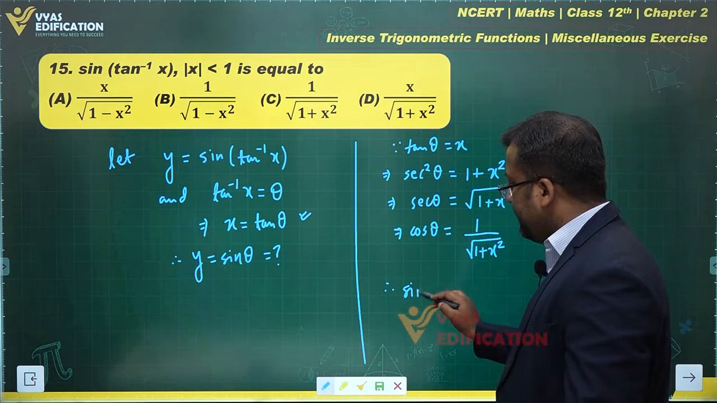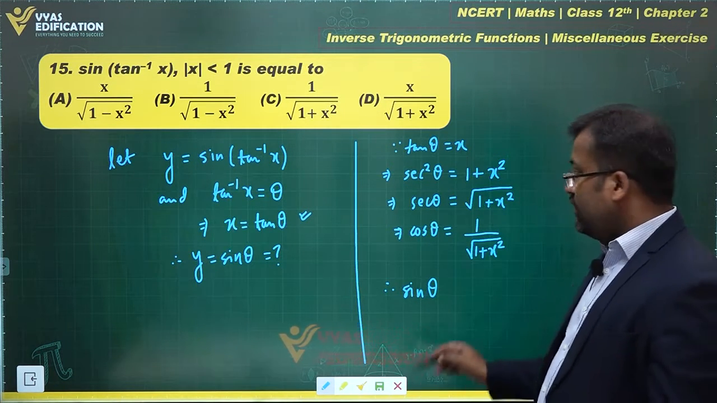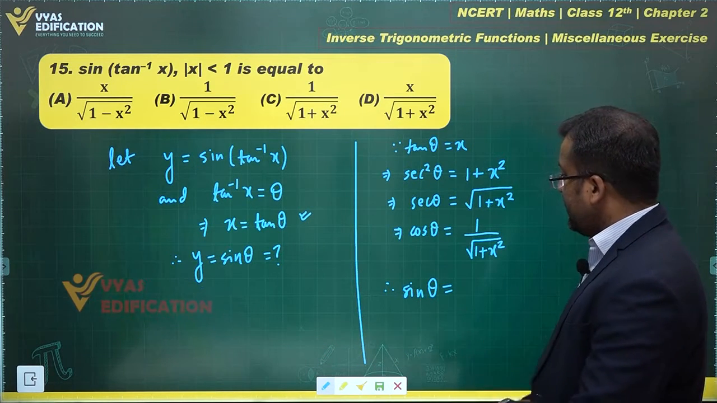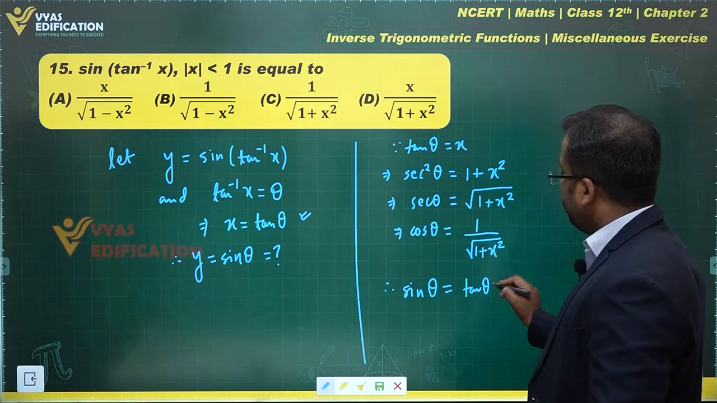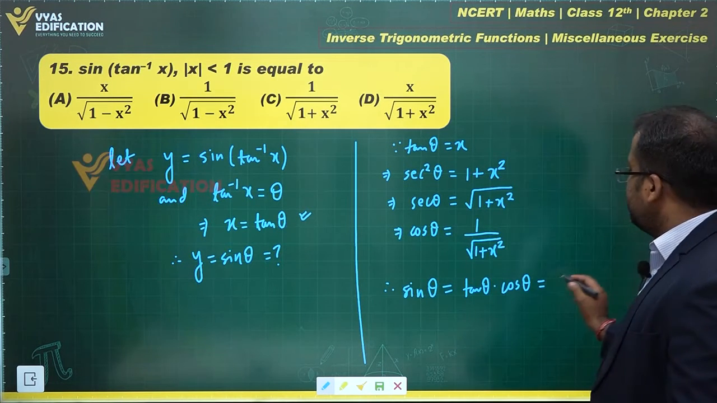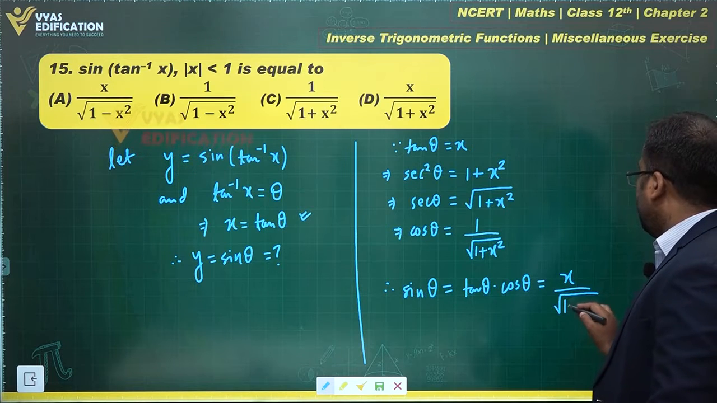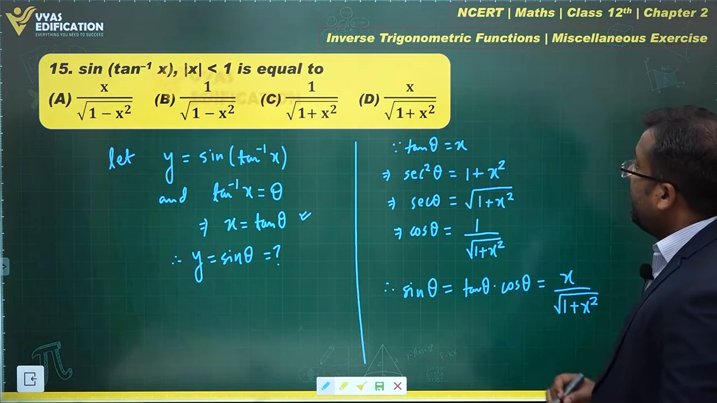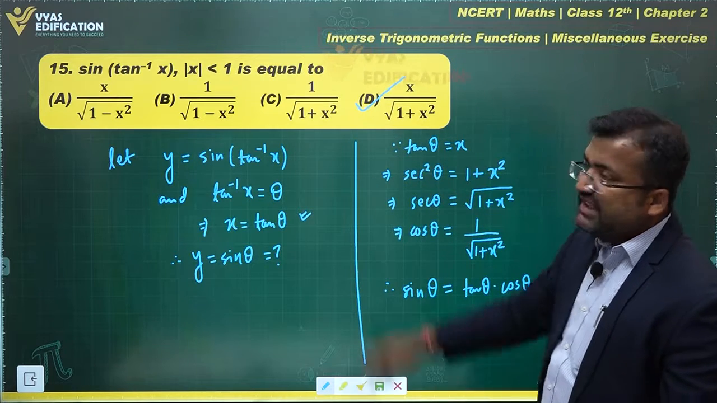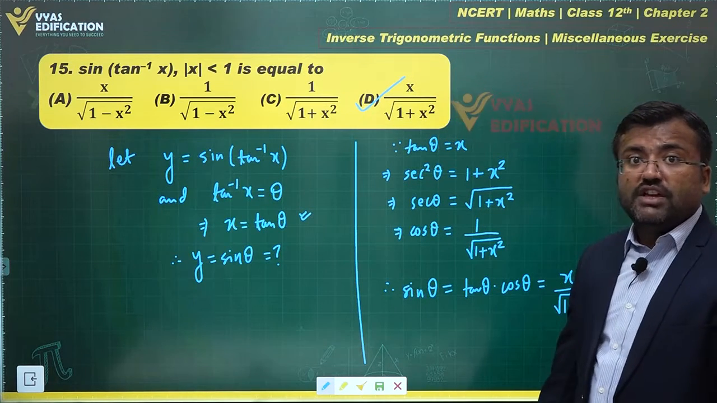Therefore, sin theta is equal to what? Sin theta upon cos theta is tan theta. Therefore, sin theta is tan theta times cos theta. What is that? Tan theta is x, cos theta is this. This is what I get. And which of these options is correct? X upon under root of 1 plus x square. Option D is the correct answer for this question, as you may observe.